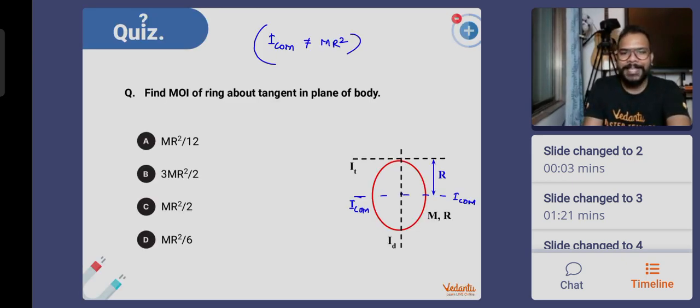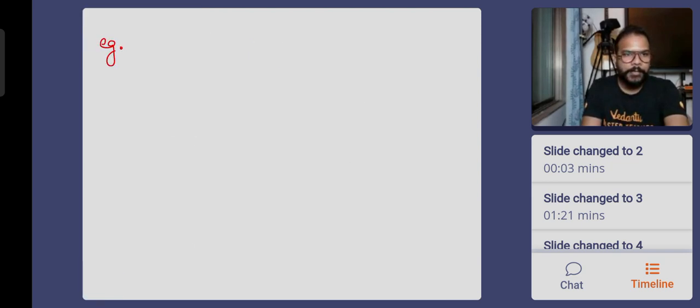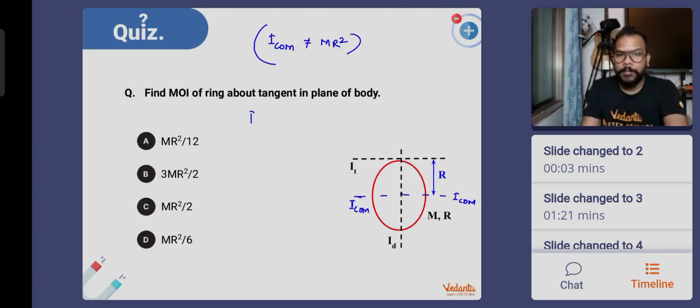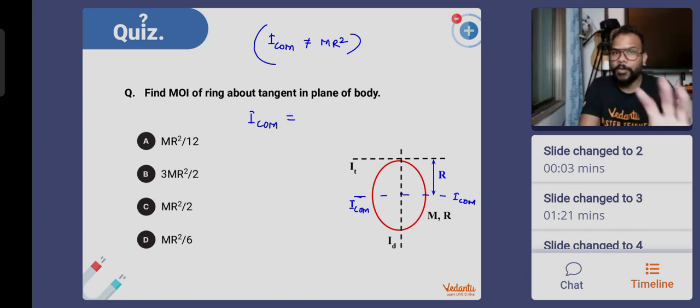So everybody, I_COM is basically about one of the diameters. It is actually a ring only. For a ring, if the axis of rotation is one of the diameters, the moment of inertia is MR square by 2. Now, what is I? This is actually an application of the parallel axis theorem. So this is MR square by 2.